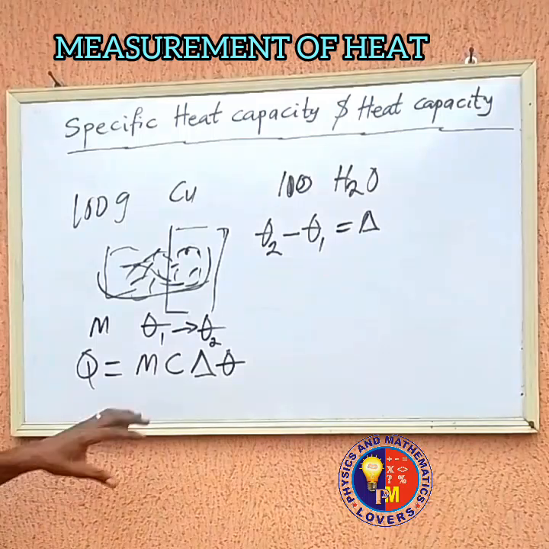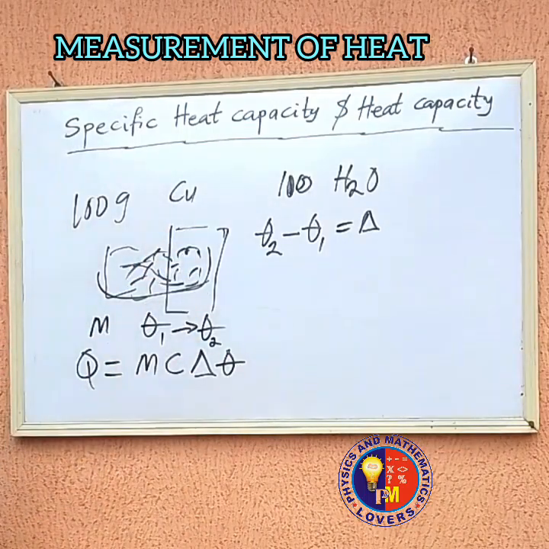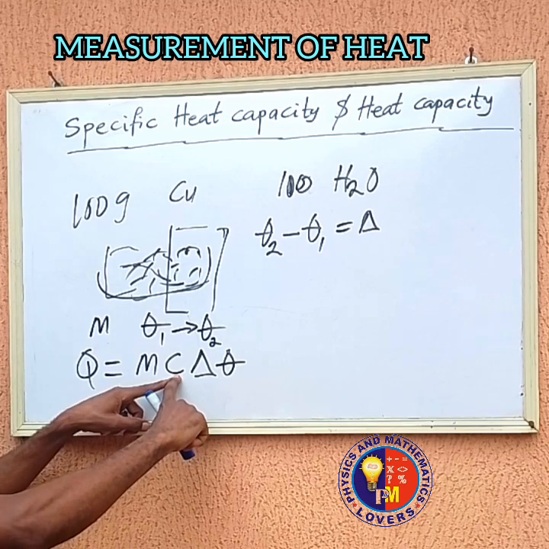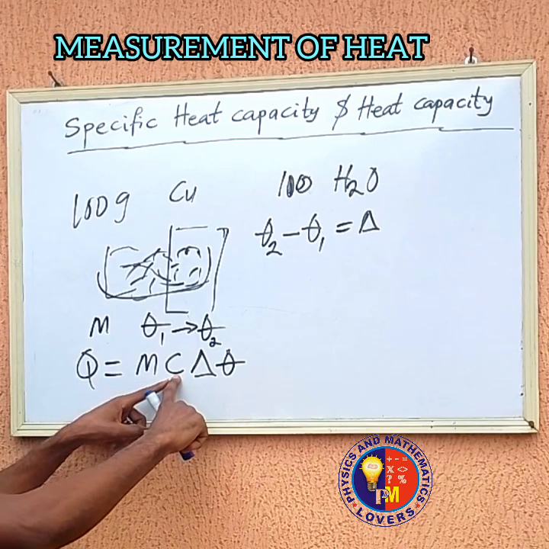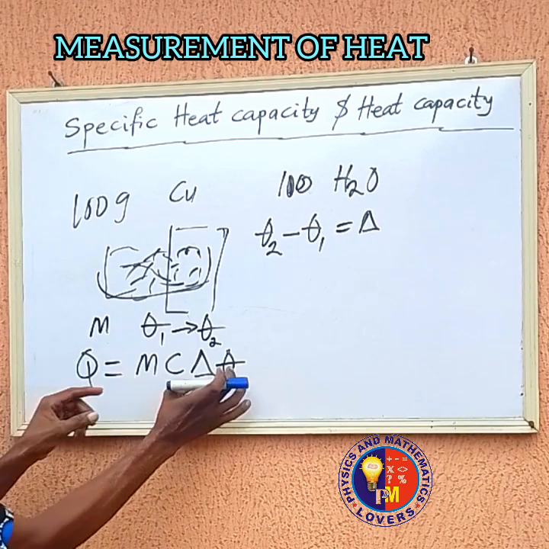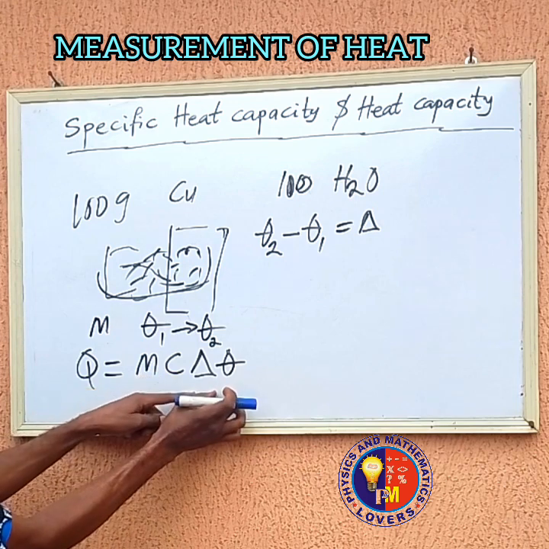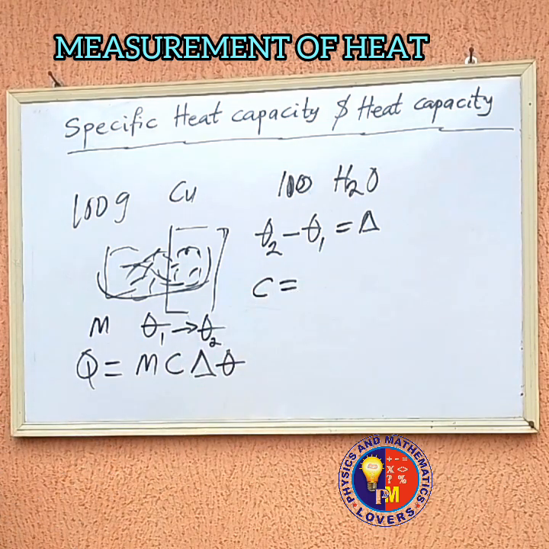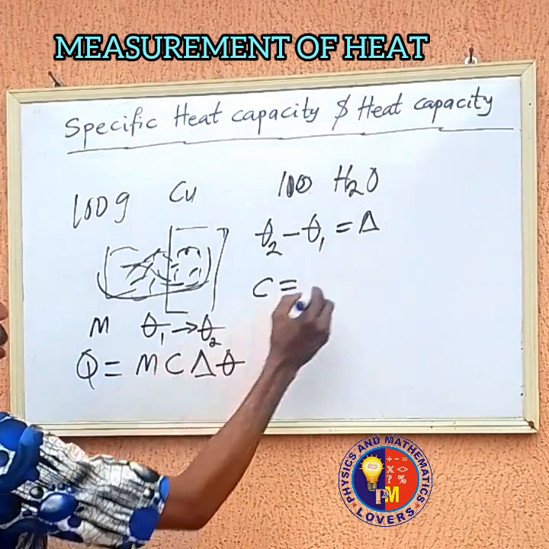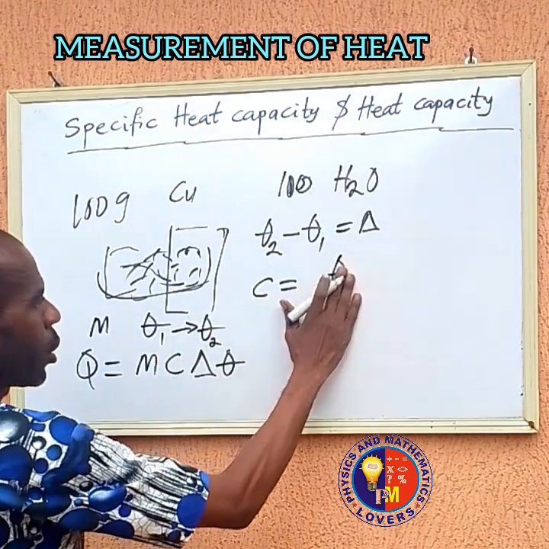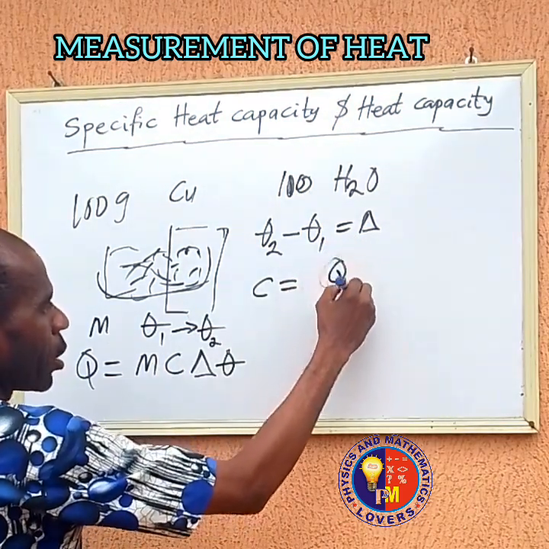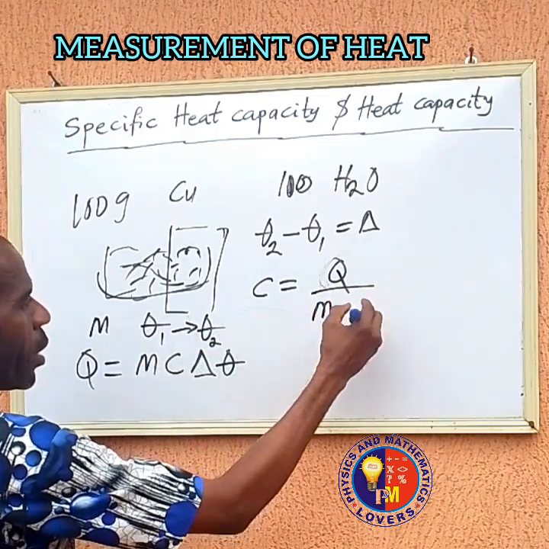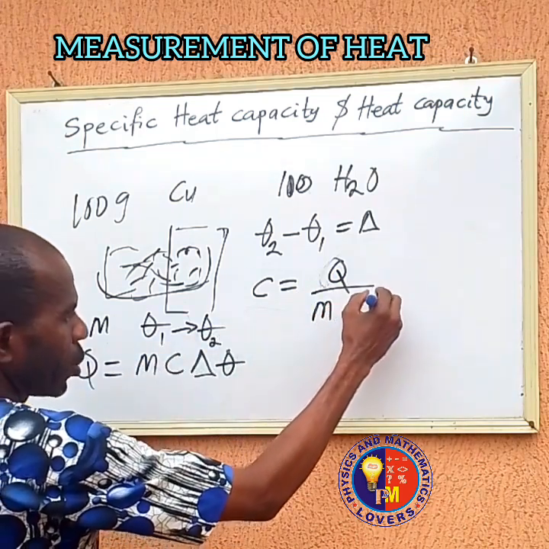Because when the heat is applied to a body, the temperature must rise. That is what happens. So this specific heat capacity here, how do we calculate it? Just divide both sides by the mass and the change in temperature. At the end of the day, you are going to have your C, which is the specific heat capacity, equal to Q, the quantity of heat, divided by mass times temperature change.